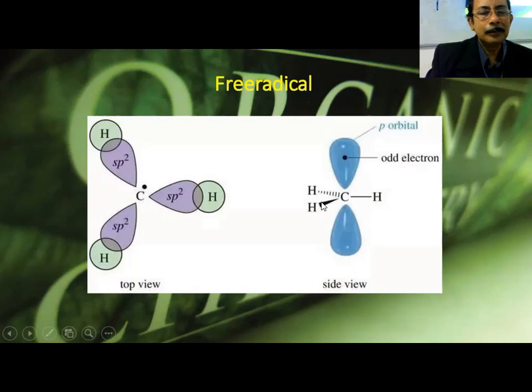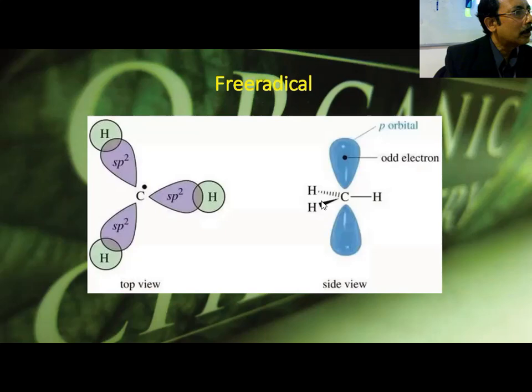Then free radical, top view and side view, free radical structure. Now there can be 2 structures possible for a radical. One can be sp3 hybridized, where one sp3 orbital is occupied by a single electron, or otherwise there can be sp2 hybridization and one electron will reside in a pure p orbital.